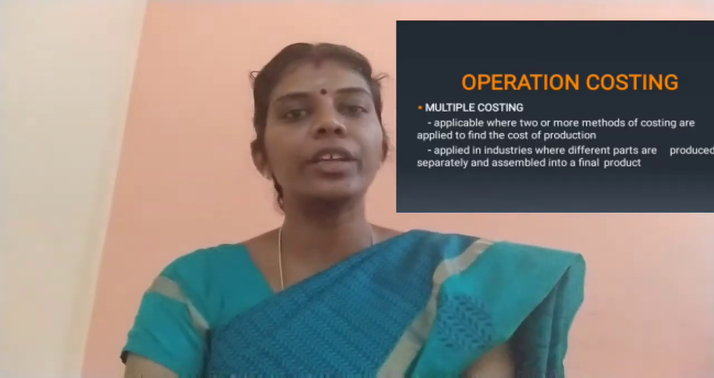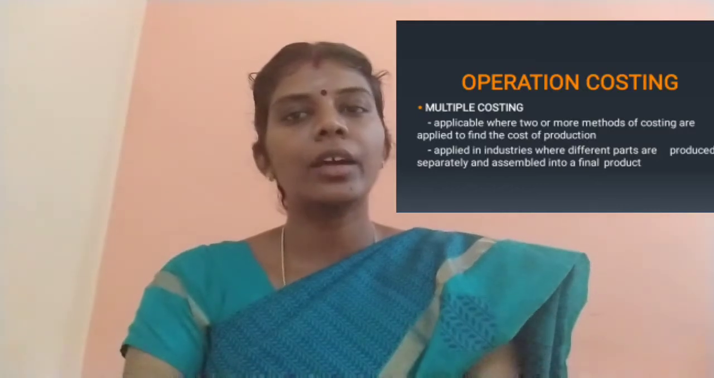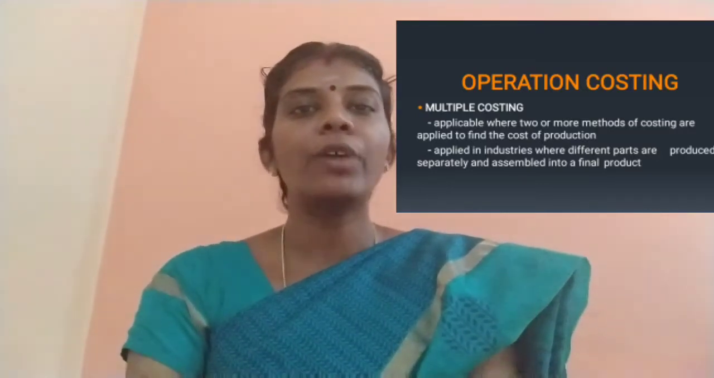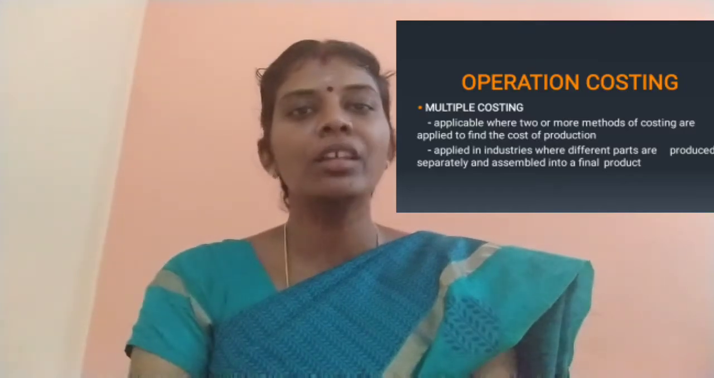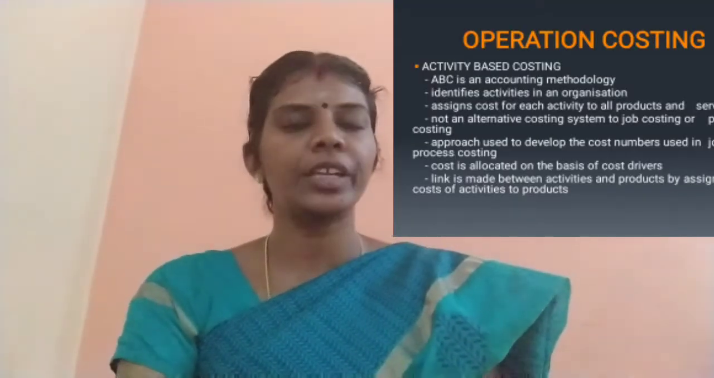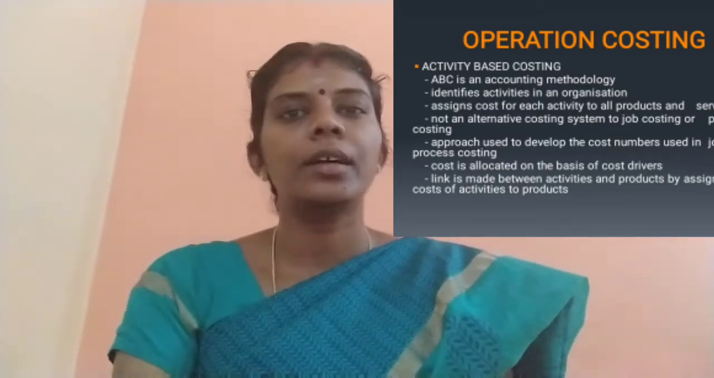This is applicable to kind of industries where multiple products are produced by them, and finally they are assembling everything to get the final product, right? So those kind of industries, those assembling industries, are using the multiple costing method. Then we are going to see about ABC costing. This is a very different method of costing.